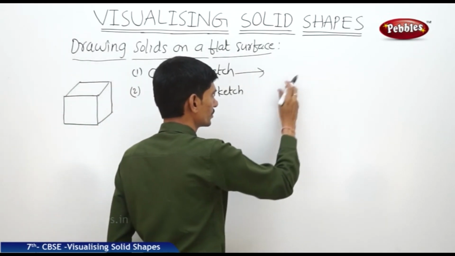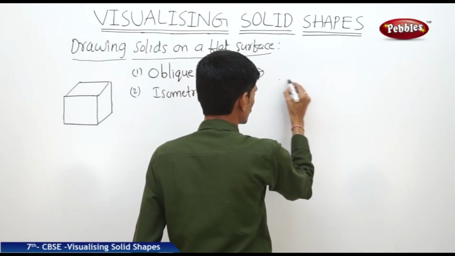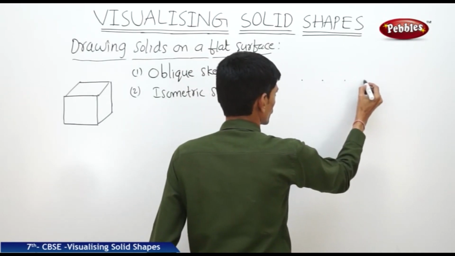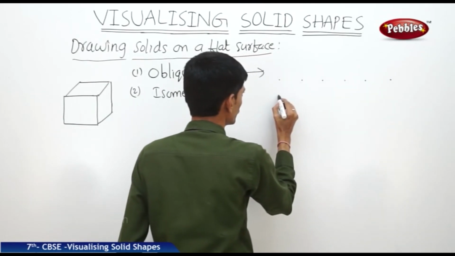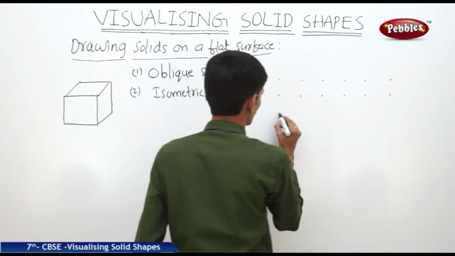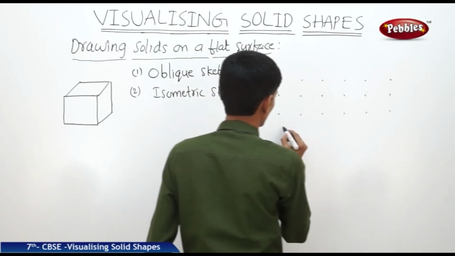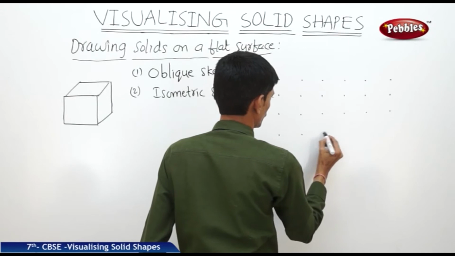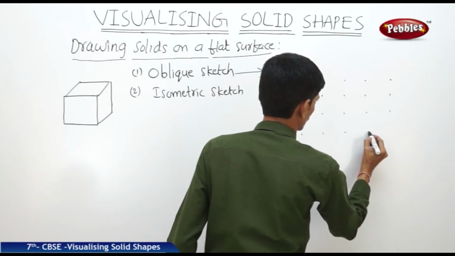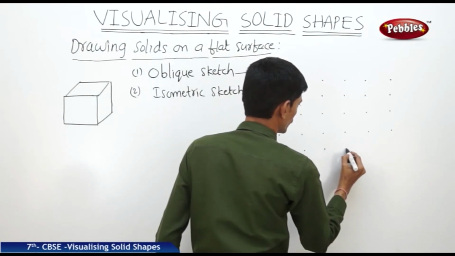Now oblique sketch. Consider the squared lines or the square dots on a paper. Now this is oblique paper.